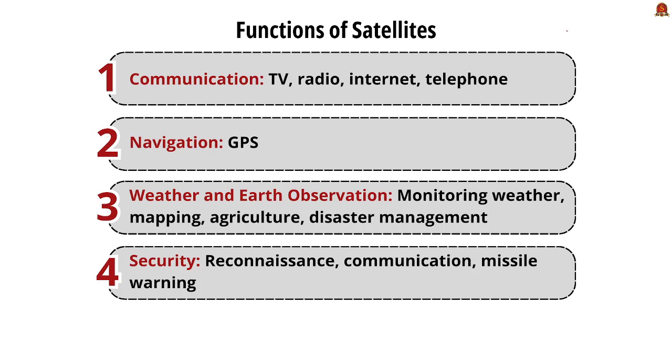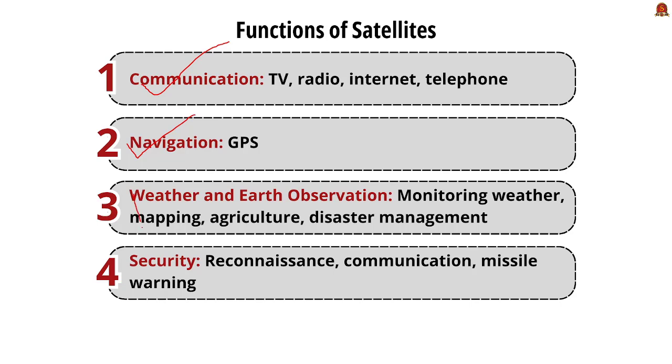The first one, as mentioned above, is communication. Signals for television, radio, internet, and telephone services across vast distances are made possible because of the use of satellites. Next, it is also mainly used for navigation purposes. Satellites like those in GPS, that is the Global Positioning System network, provide location and timing information to the users on Earth.